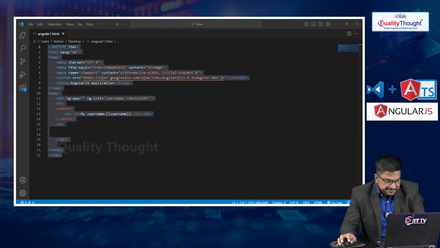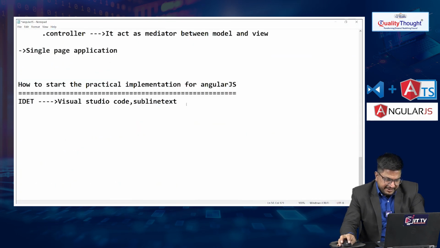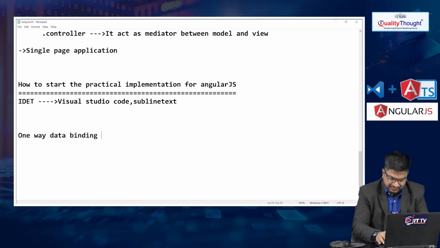This is the one-way. Let me write here: one-way data binding, example 1.